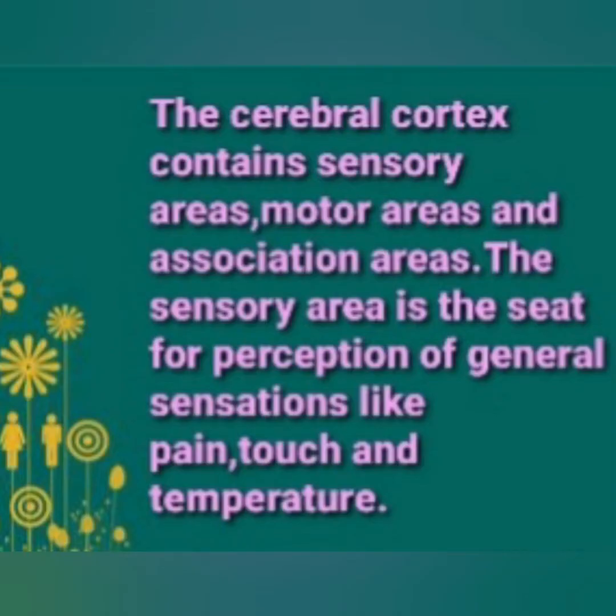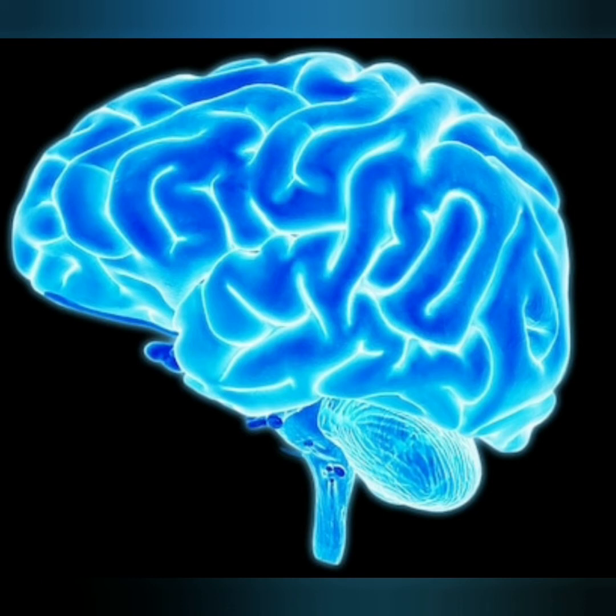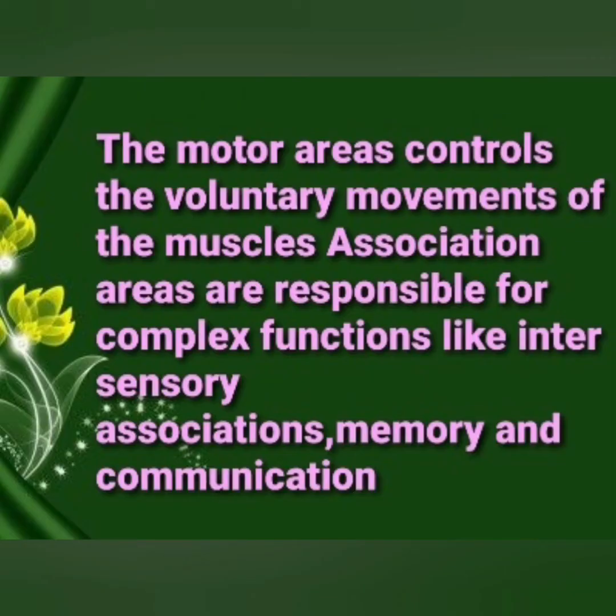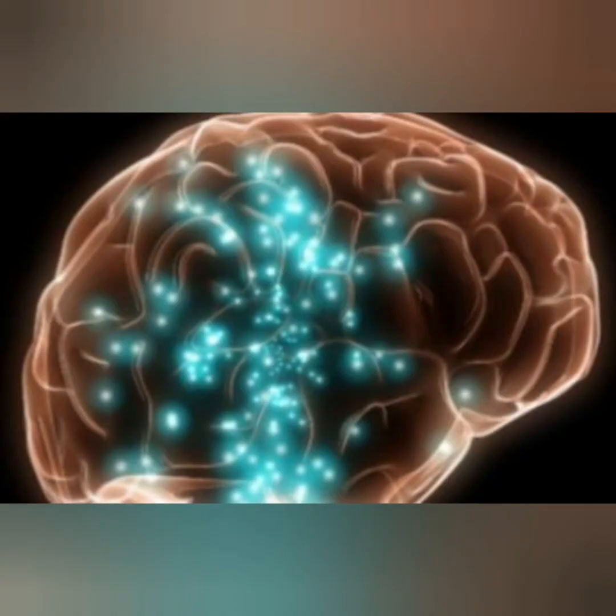The cerebral cortex contains sensory areas, motor areas and association areas. The sensory area is the seat for perception of general sensations like pain, touch and temperature. Here is the beautiful human brain structure. Observe and try to understand the concept. The motor areas control the voluntary movements of the muscles and association areas are responsible for complex functions like intersensory associations, memory as well as communication.